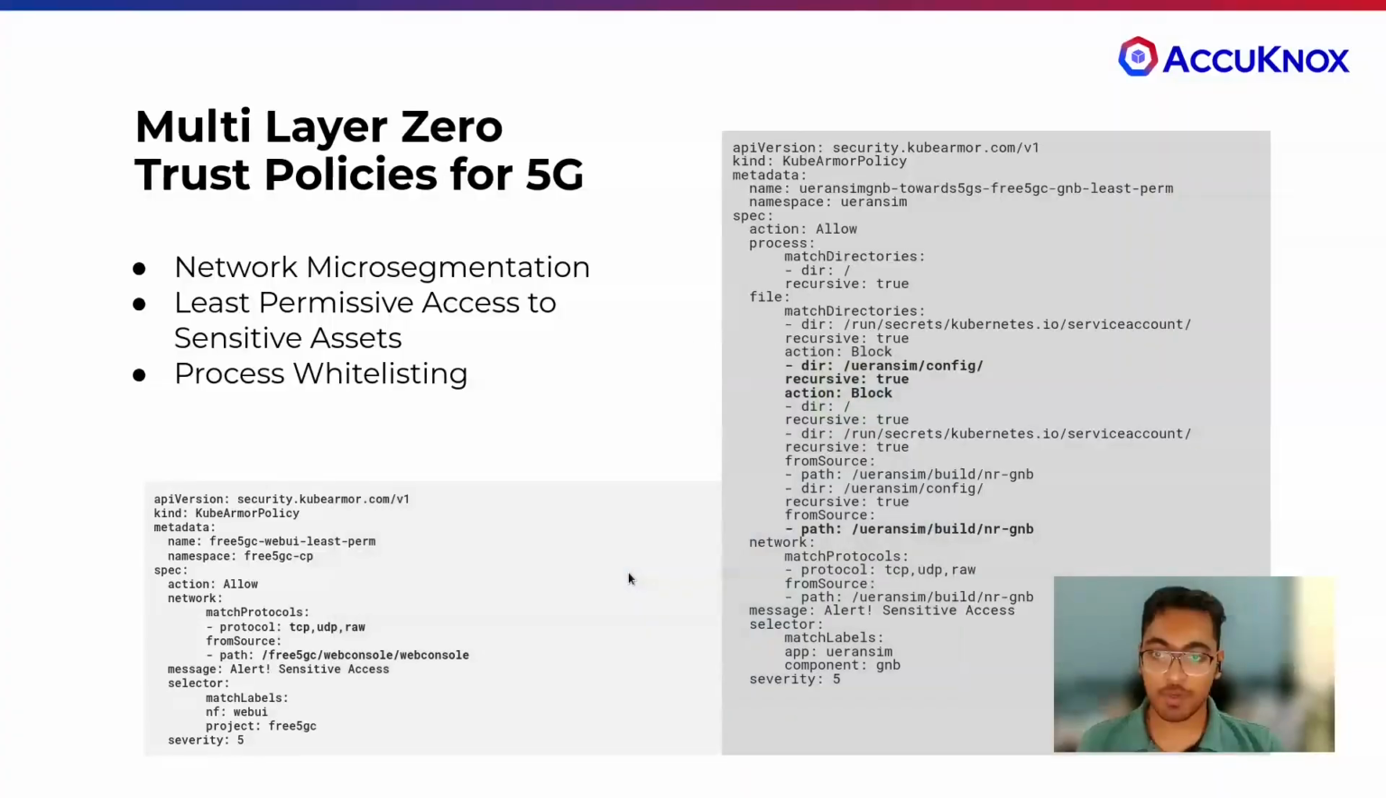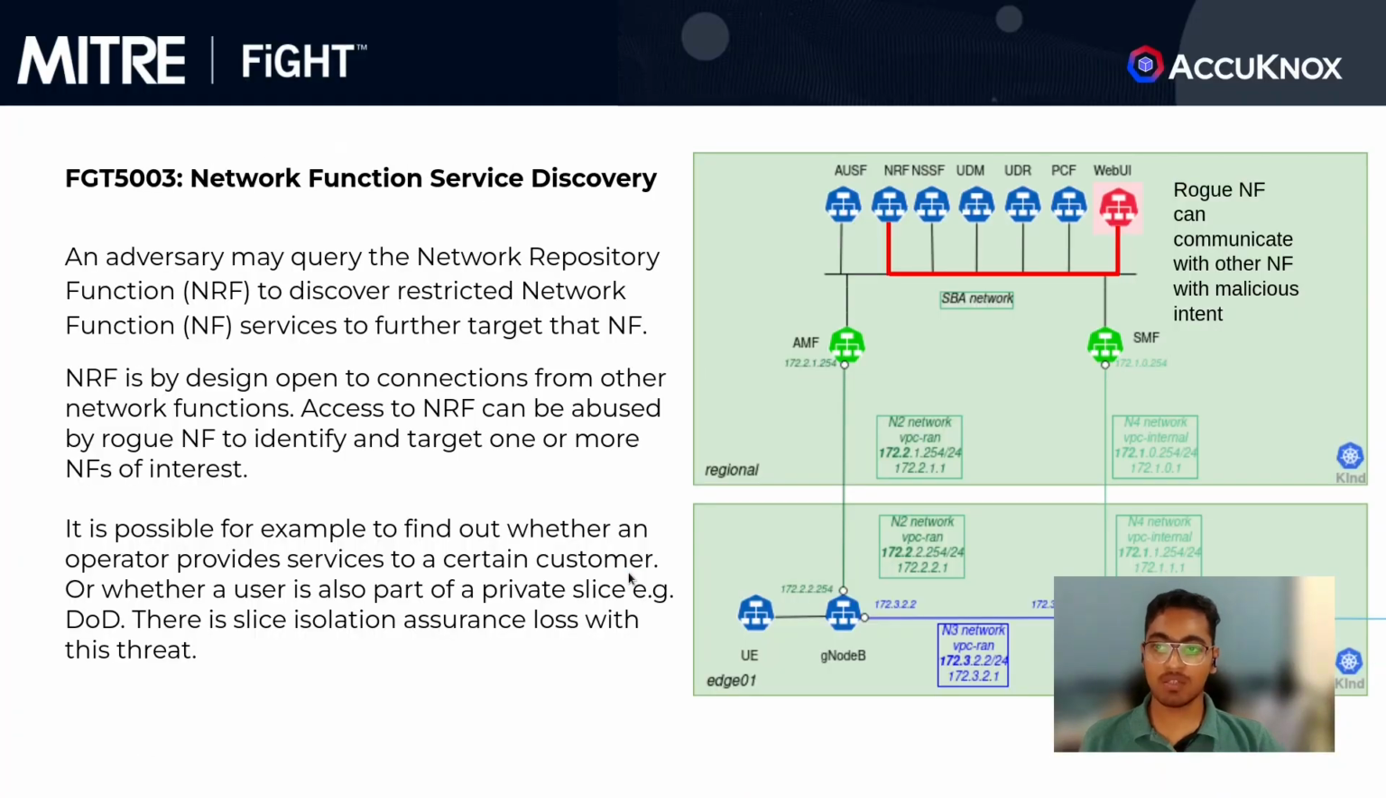Let's talk about a few more attack scenarios in the same context. This is a tactic called network function service discovery. Similarly, an adversary may query the network repository function to discover restricted network functions. We have already secured against it because now that we have the zero trust policy, we tried to connect with the NRF and it could not be accessed, because any malicious actor is not allowed to access the NRF.